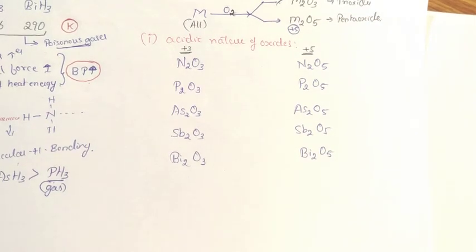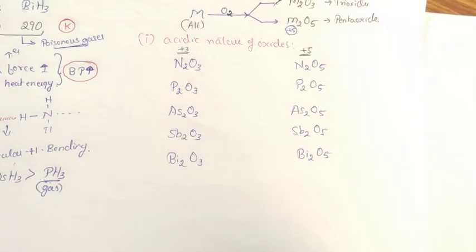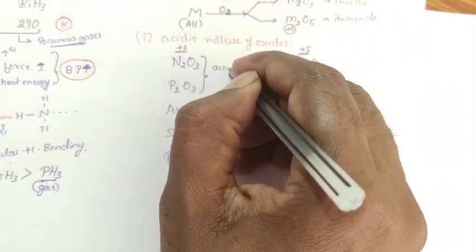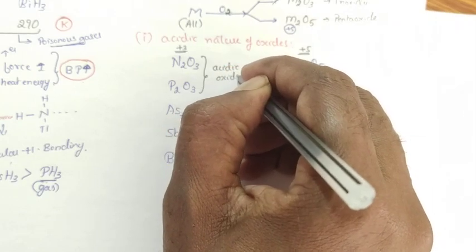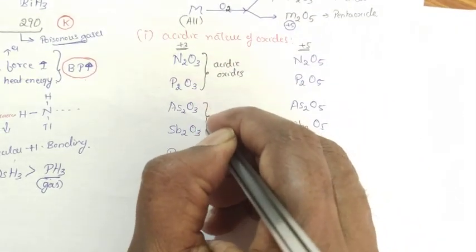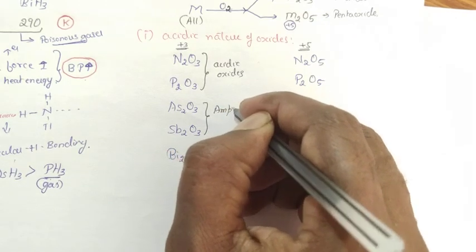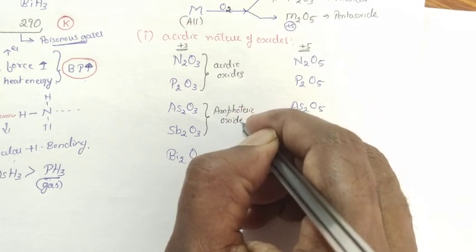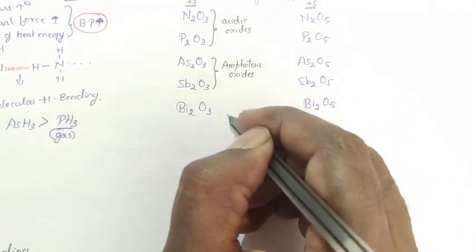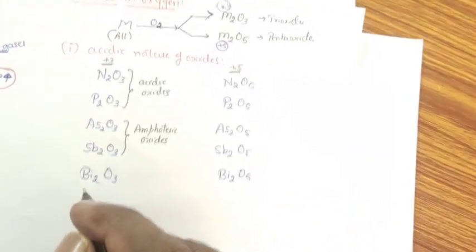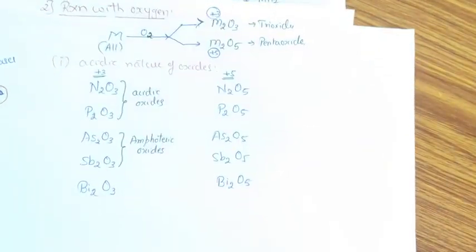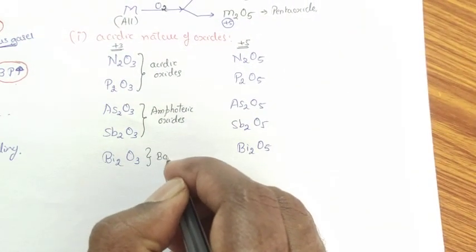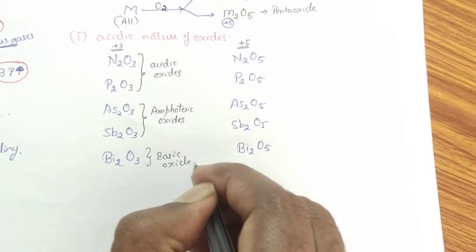Coming to the nature of oxides, if I check with plus 3 and plus 5, nitrogen and phosphorus are acidic oxides, whereas arsenic and antimony are amphoteric oxides. What are amphoteric oxides? Oxides which can act as an acid as well as a base, but in different chemical reactions, are called amphoteric oxides. Whereas this one is basic oxide.